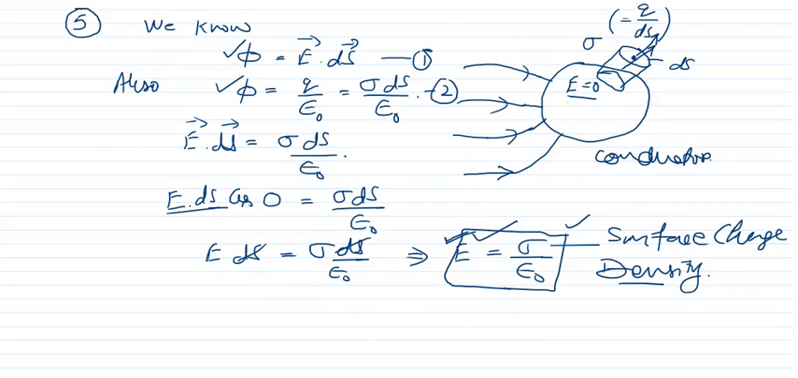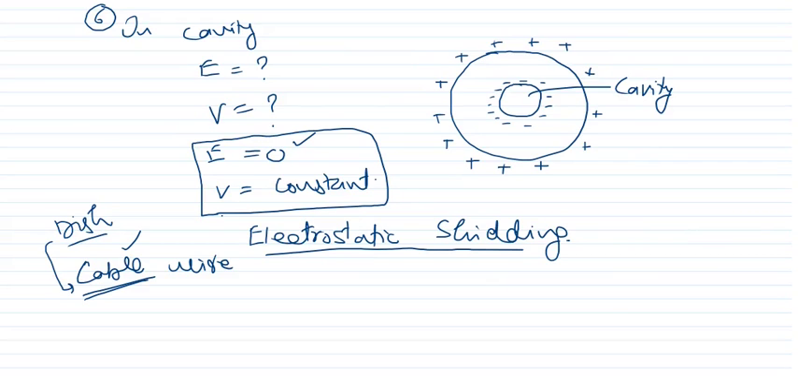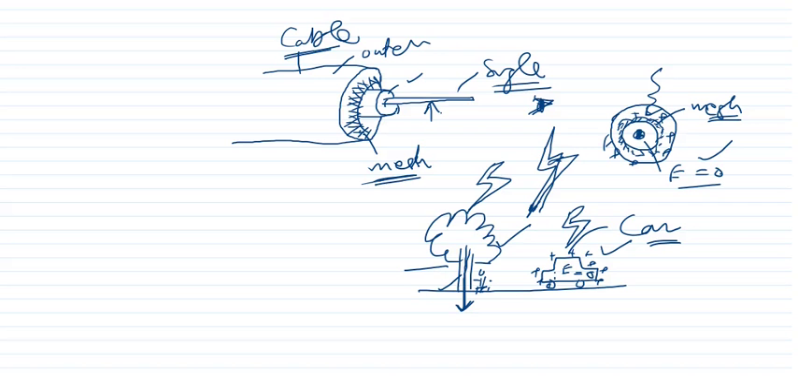Then the fifth property: we know that the electric field inside is 0, but just outside the metal, the electric field is equal to sigma upon epsilon naught. Then the next property: inside a cavity, the electric field is always equal to 0 and potential is always constant. So these are the properties of the behavior of a metal when placed in an electric field. Clear?